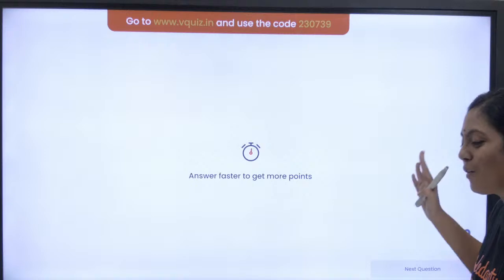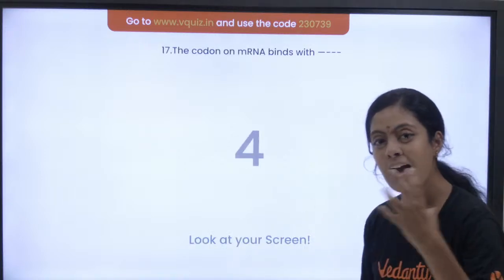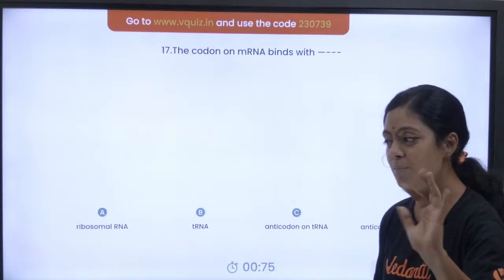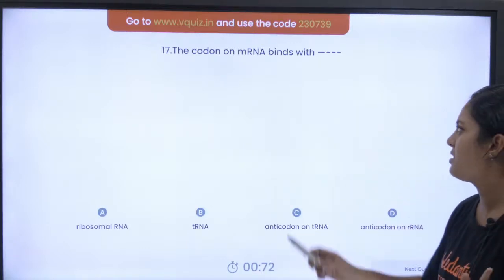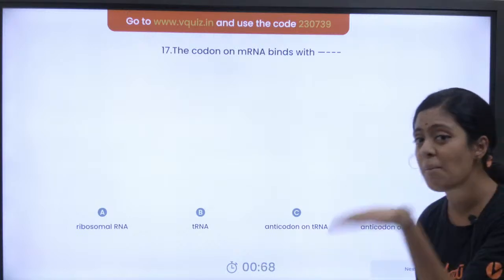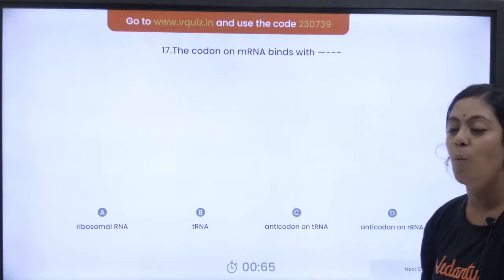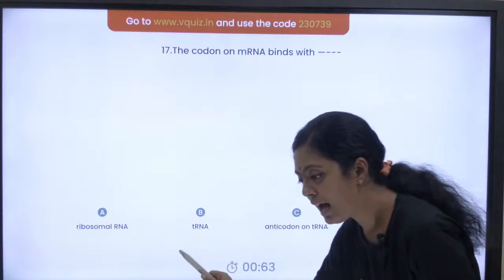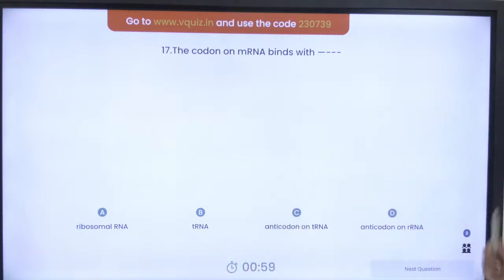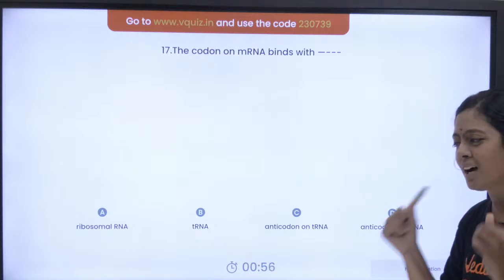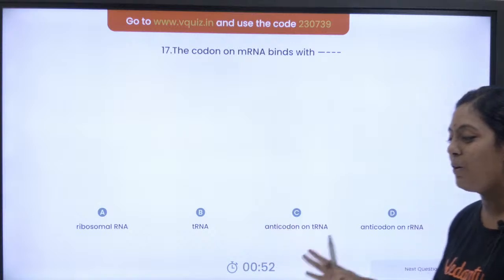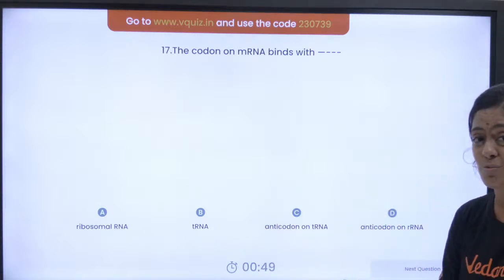Question number 17 of 25. See, இதுல கரெக்டா ஆன்சர் பண்றது விஷயம் கிடையாது பசங்களா. What you're learning from this quiz, that's very important. Okay, இது ரொம்ப ஈஸியான question. The codon on mRNA binds with, என்னோட codon இருக்கு mRNA ல. The codon binds with what? Okay, ribosomal RNA, tRNA, anticodon on tRNA, anticodon on rRNA. What is the answer? சில பேர் டக்குன்னு ஆன்சர் சொல்றீங்க. I'm very happy. Dr. Sid, very good. Selva, very good. Okay, this is how your concept should be பசங்களா.